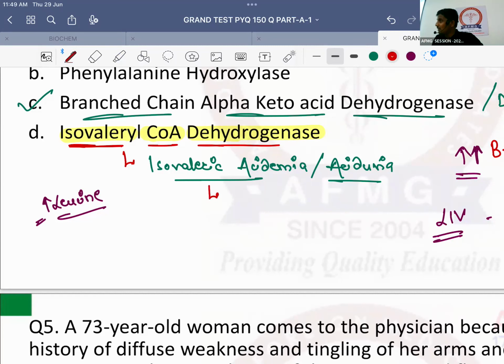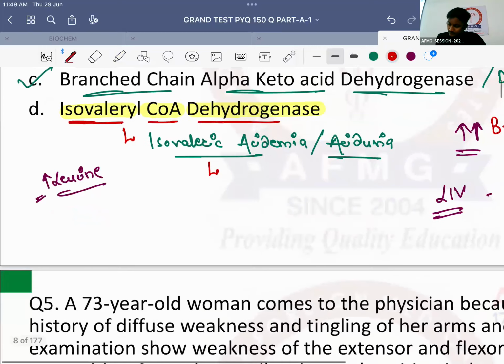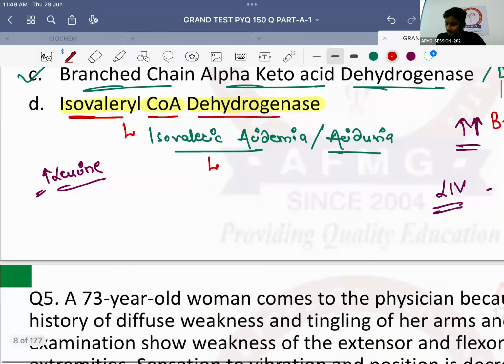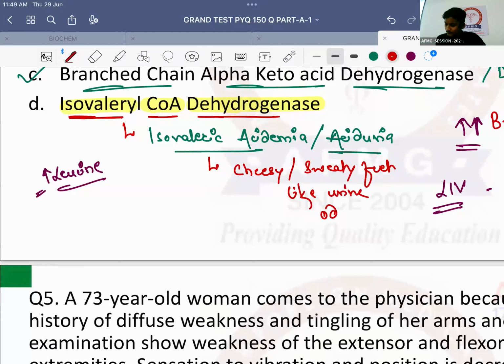In this also there is a particular and peculiar order of the urine. How is it? Anybody? It is usually cheesy or sweaty feet like. Sometimes we can even call it cabbage like. Okay, it's one and the same thing. Okay, so please remember isovaleric acidemia or isovaleric aciduria. Which kind of urine odor will be there?